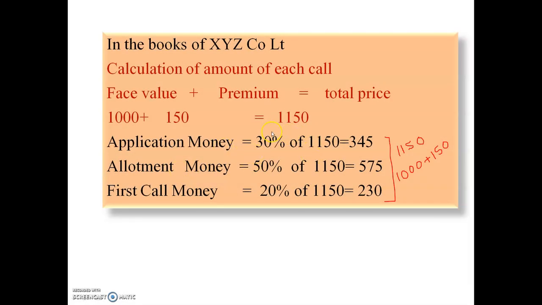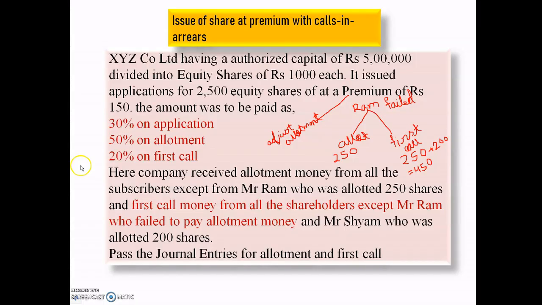If you add the application money 345, allotment money 575, and first call money 230, the total will be 1150. From that, 1000 is the face value and 150 is the premium. Fine. Now see here, the company issued 2500 equity shares, but nothing is given about the number of shares applied.